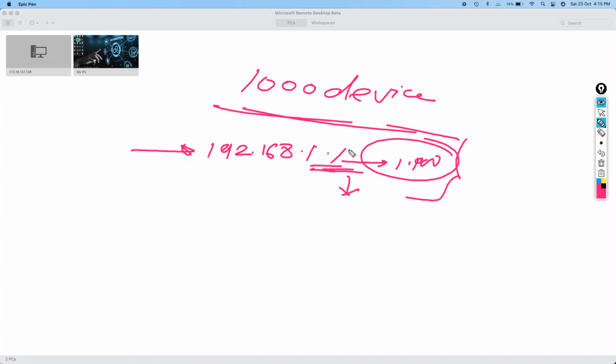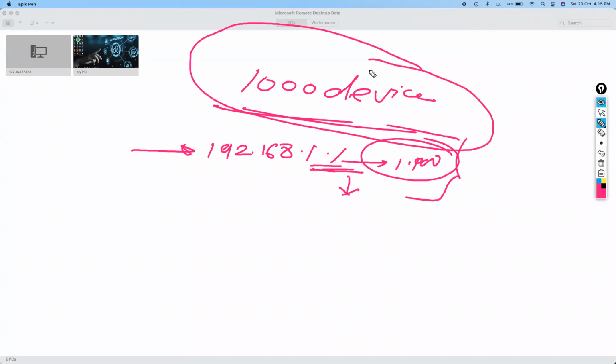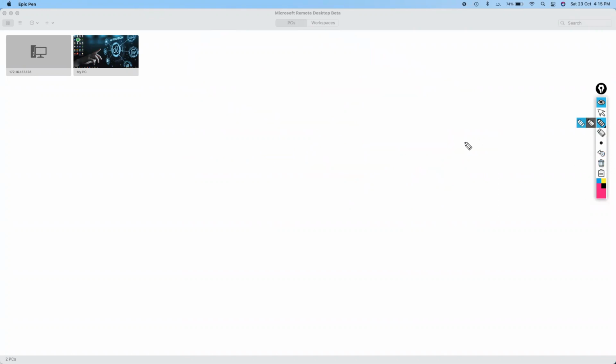But with the help of automation, believe me, you can do this entire config backup of 1,000 devices or more within a fraction of time, right? So that is the magic, the good thing about automation. Now, this is one simple example of the use of your code.